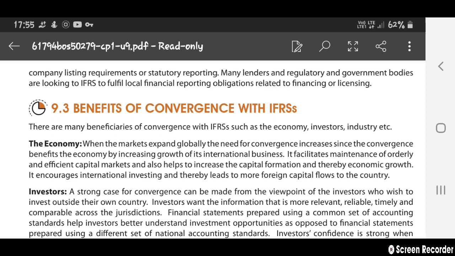Many lenders, regulators, and government bodies are also looking to IFRS to fulfill their local financial reporting obligations related to financing and licensing.